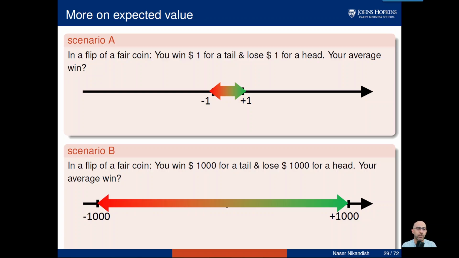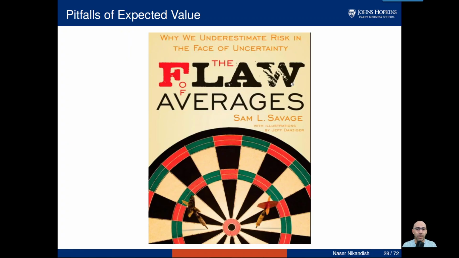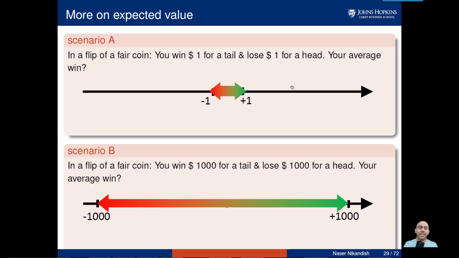All right, let's continue with shortcomings of expected value, something to be aware of. We talked about this Flaw of Averages book, and here's an example. Imagine that you flip a coin, you win $1 if you get a tail, you lose $1 if you get a head. On average, how much money are you going to win? Well, $1 with a chance of one half, and minus $1 with a chance of one half. So zero. Average is zero.